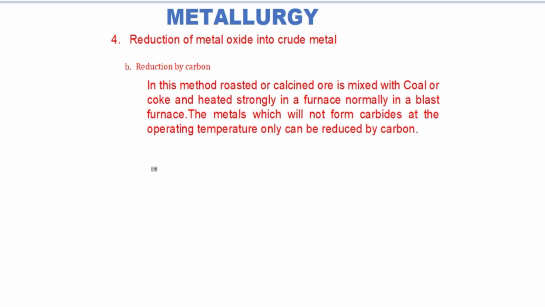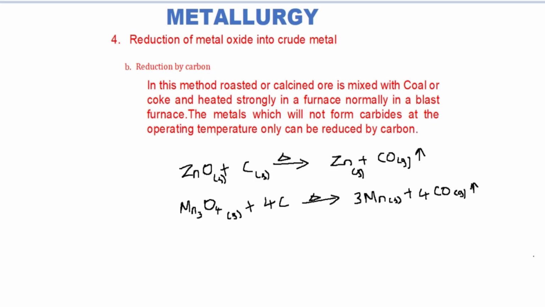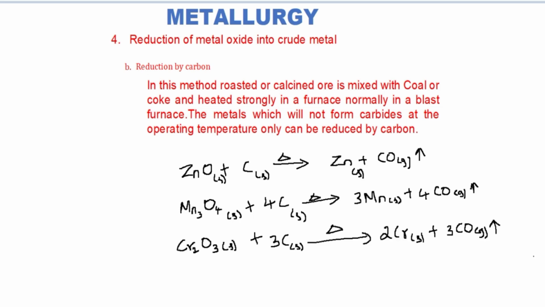Examples: zinc oxide, manganese oxide, chromium oxide. On heating with carbon, they are converted into the respective metals in this method.